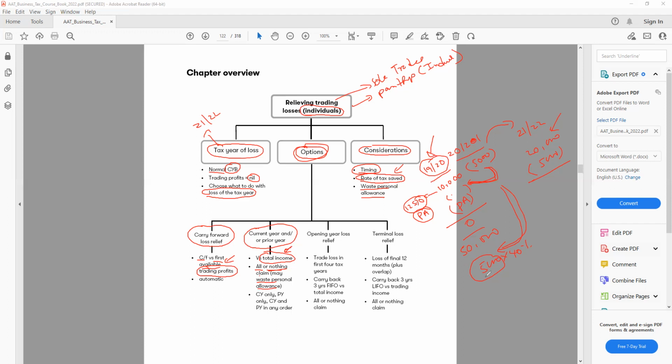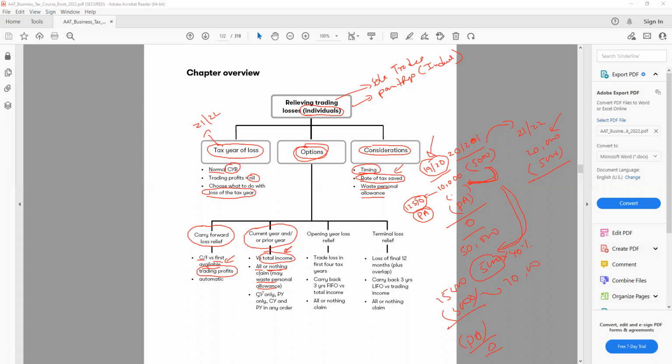We cannot just say, for example, our loss is 15,000 and our profit is 15,000, and let's say our loss is 10,000, I just want to use 5,000 here so that I can use my personal allowance and make it zero. It's not going to happen. You cannot save your personal allowance. Either you have to move all the losses or you don't do anything at all.